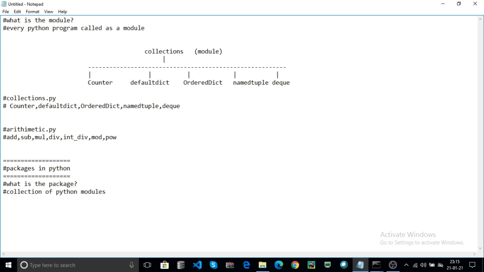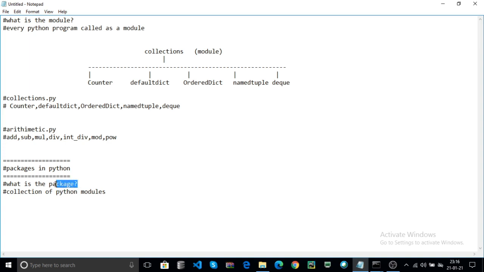Now what is the difference between a Python module and a Python package? A Python module is also called a Python program. The Python program contains different functions. Here arithmetic.py is one Python module. In that module, these are some of the functions in the Python module or Python program.